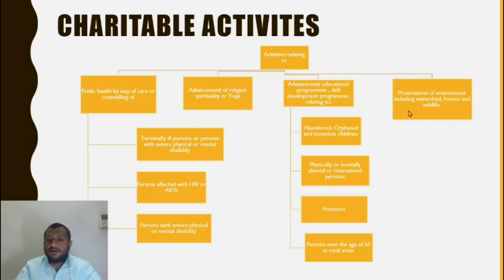Preservation of environment, including watershed. The cities previously used to be flooded with rivers, but now the rivers have gone away. That means the watershed has come down. So we want to improve the watershed, forests and wildlife. If this is done, it would come under charitable activity.